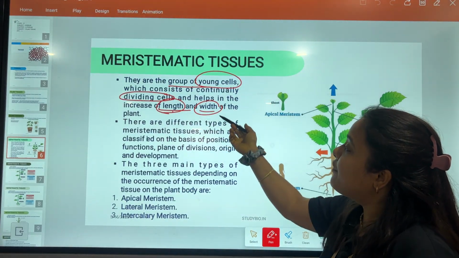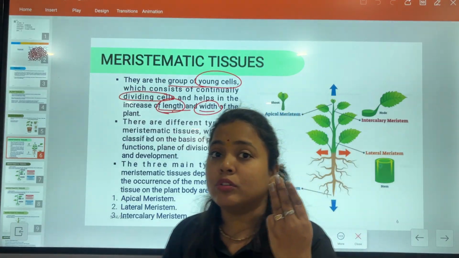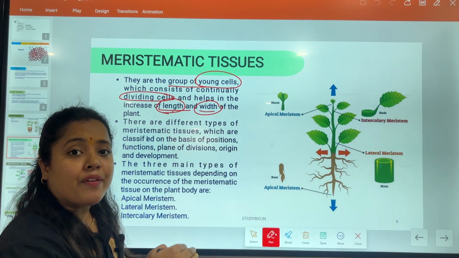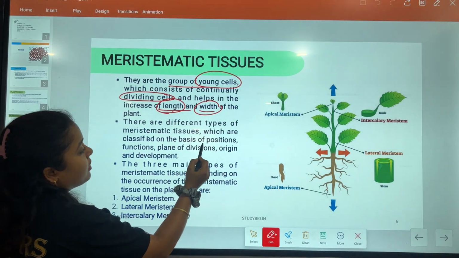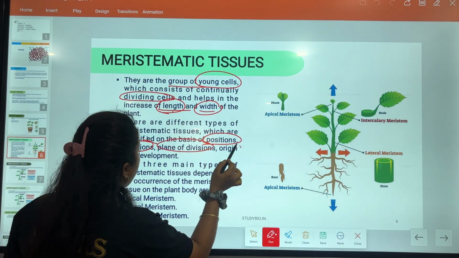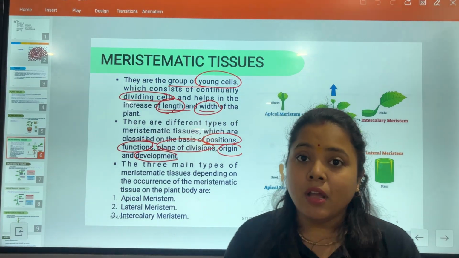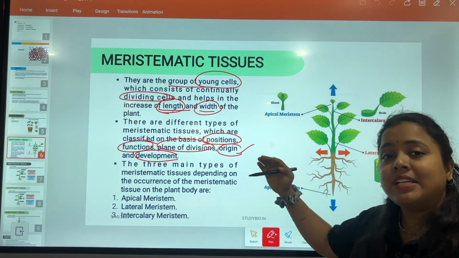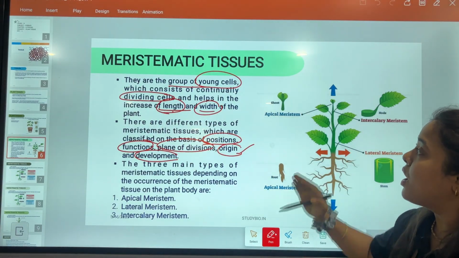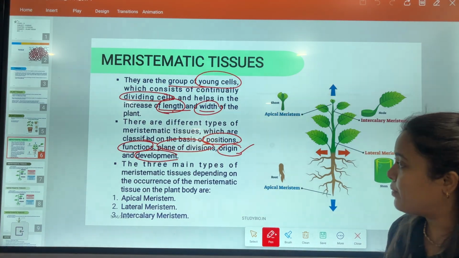Then there are different types of meristematic tissues. Now, meristematic tissues are also of different types. We are going to learn about the three types of the meristematic tissues. Why? Because they are classified on the basis of their position, their function, their plane of division, origin, and development. Like from where this kind of tissue got developed, what is the origin of these kind of tissues, what are the functions of these kind of tissues, what are the positions of these kind of tissues. We are going to learn on this basis the three types of meristematic tissues, right?